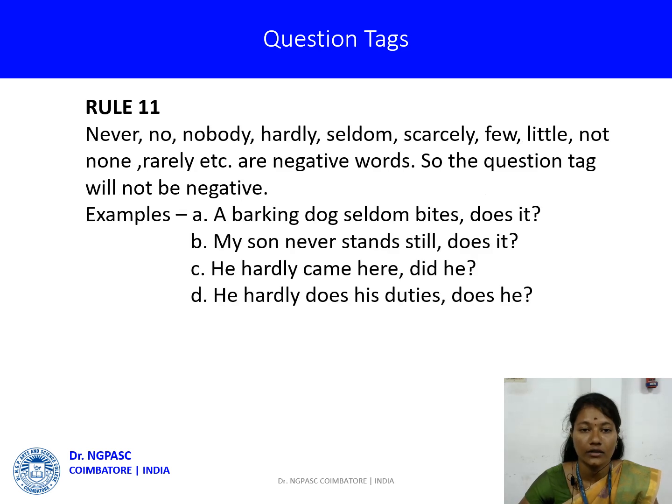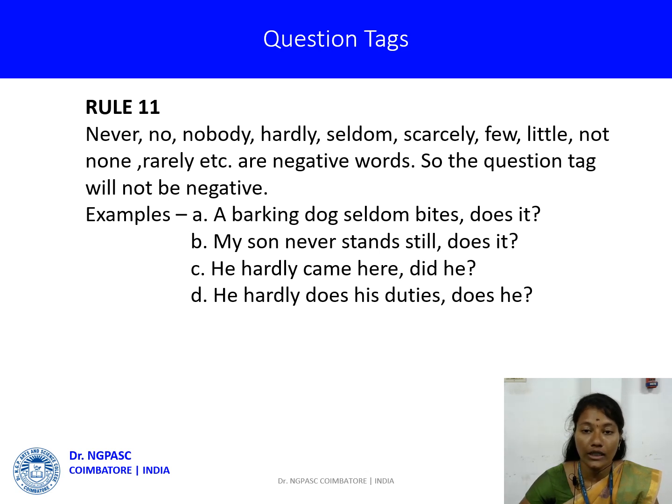Rule 11. Never, no, nobody, hardly, seldom, scarcely, few, little, not, none, rarely are negative words. So when you use these words, we consider them negative words, so the question tag will not be negative.